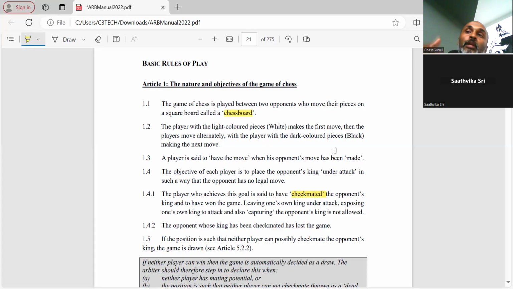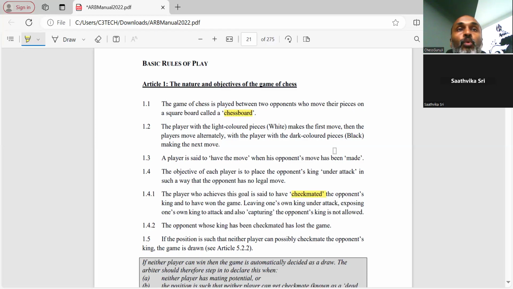Whenever our king is under check, we won't be able to checkmate the opponent. And if we have checkmated and the opponent is still moving his king or other pieces, we can't capture the king and tell the arbiter, okay, I have just captured. That is also not legal. So we need to checkmate. That's the only way to win the game.